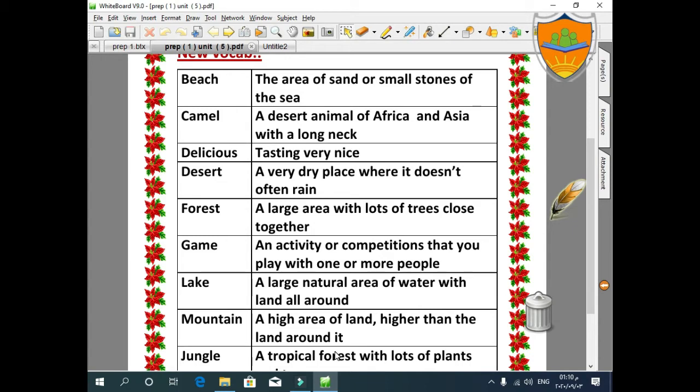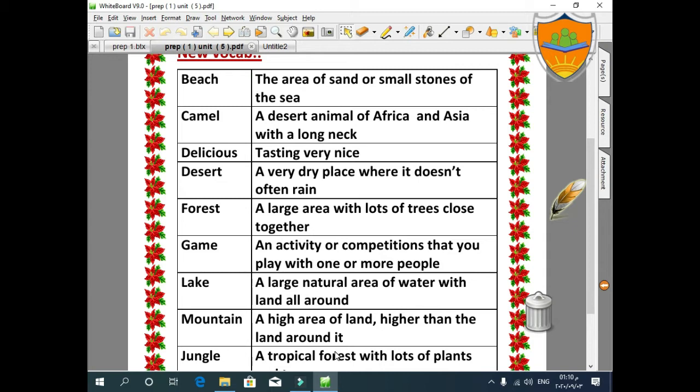Forest, and now we will learn the difference between a forest and a jungle. A forest is a large area with lots of trees close together. Game: an activity or competition that you play with one or more people. Lake: a large natural area of water with land all around.